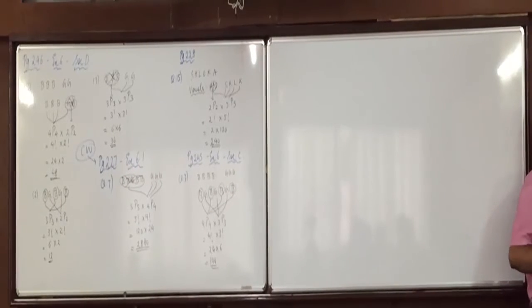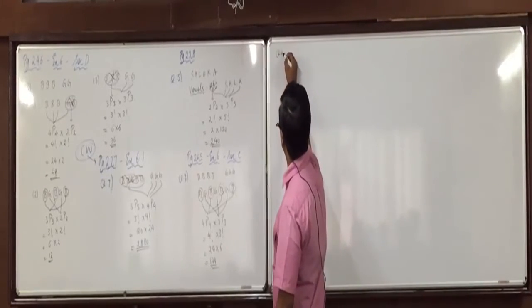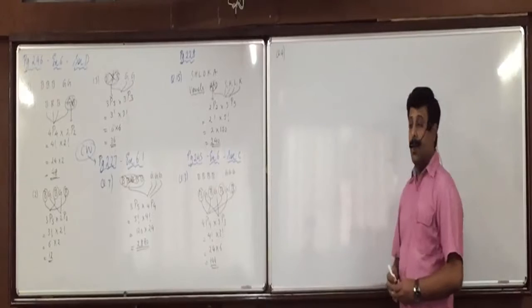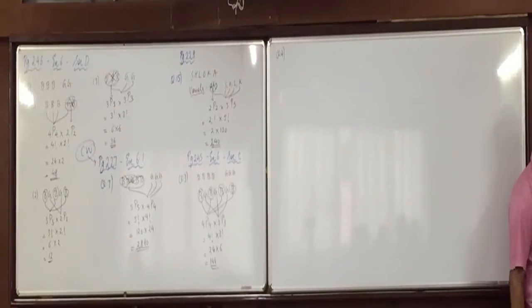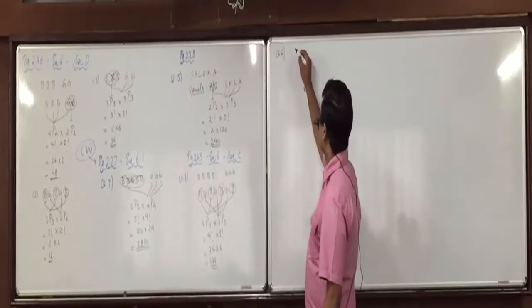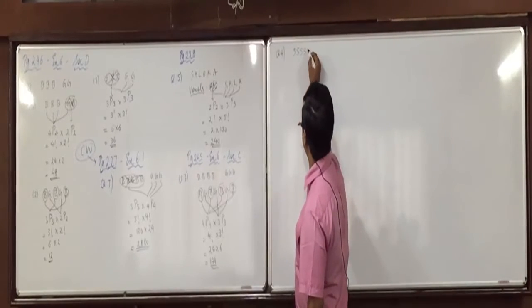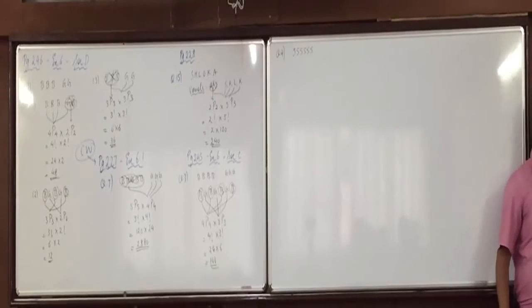Now look at question 4 of the same page. Understand it first, be attentive. There are 6 different books of statistics.